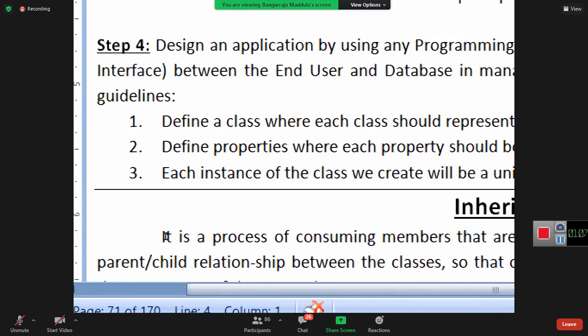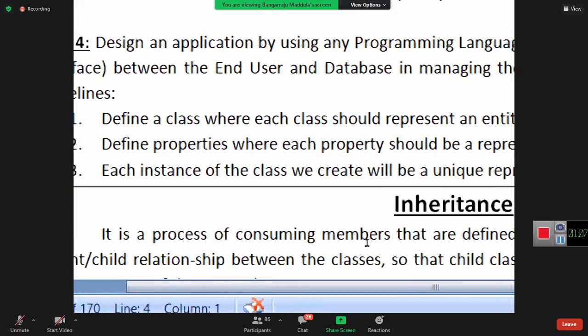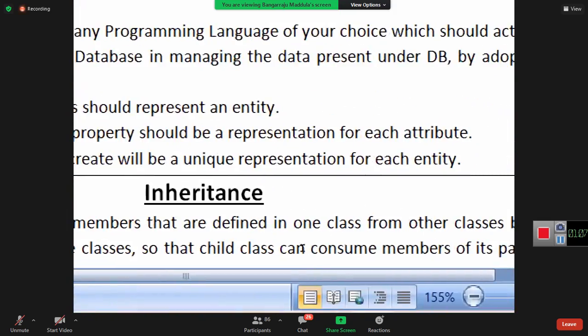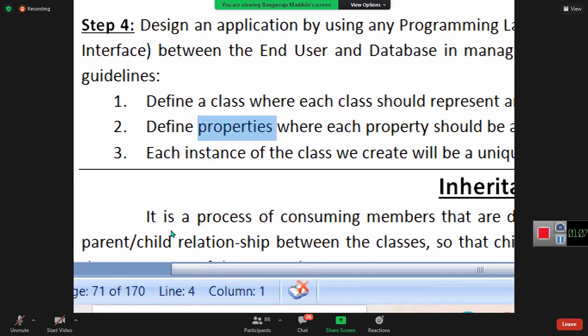Second point. On that day, when I explained this, I said a property is nothing but a field. Are you clear? It's not a field, guys. Property is different. But field and property are tightly coupled with each other. We define a property to expose a field. These two are interconnected with each other. Are you clear or not?